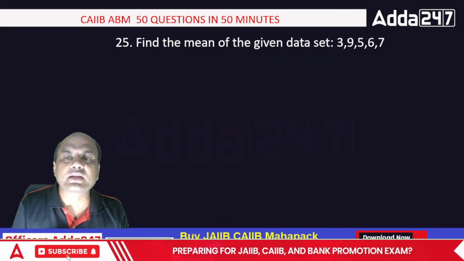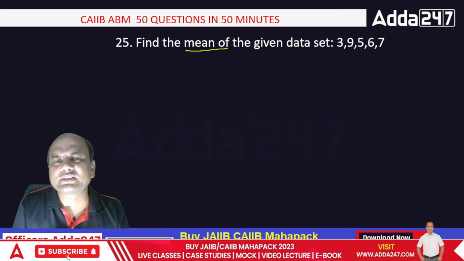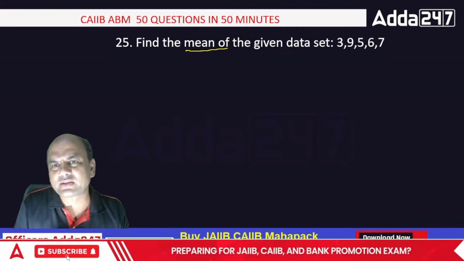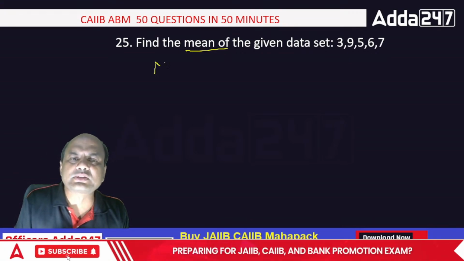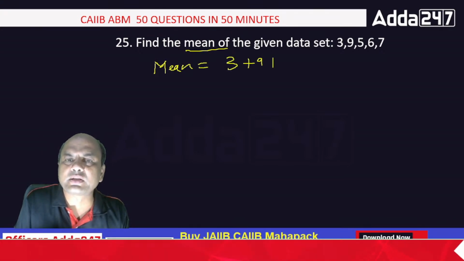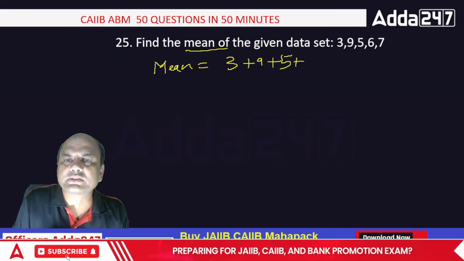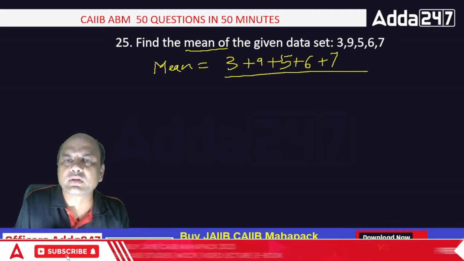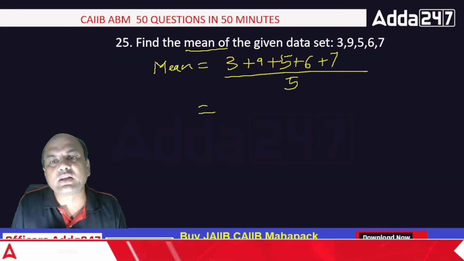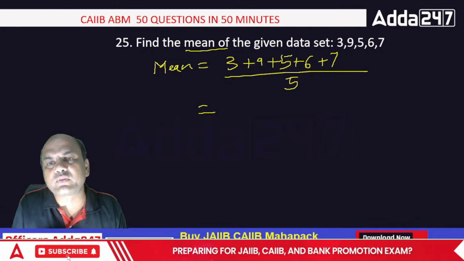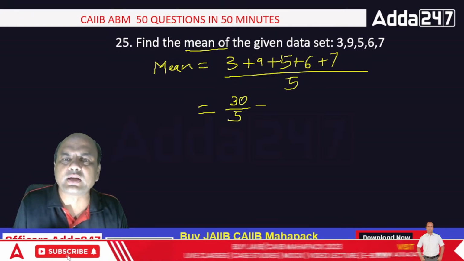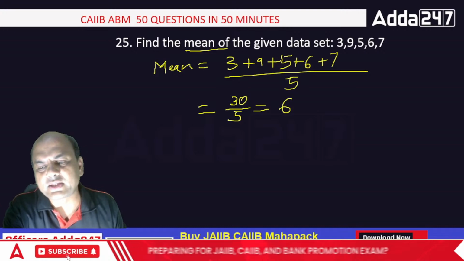Find the mean of the given data set. Now this is easy, isn't it? 3 plus 9 plus 5 plus 6 plus 7. So mean equals 3 plus 9 plus 5 plus 6 plus 7 the whole upon how many numbers? 5 are there. So what is the answer? 9 plus 3 is 12, 17, 23, 30. So 30 upon 5 is equal to 6. Isn't it? So the mean is 6.